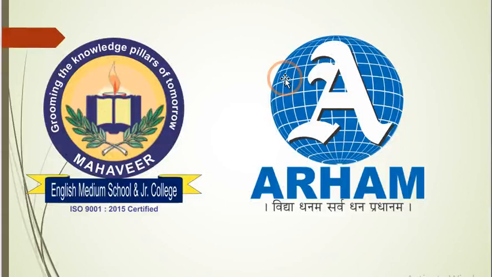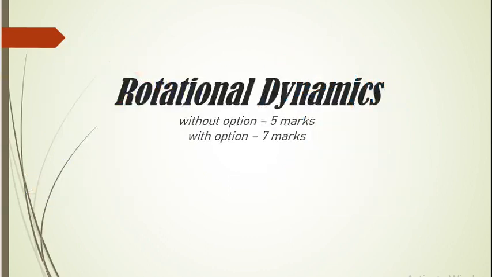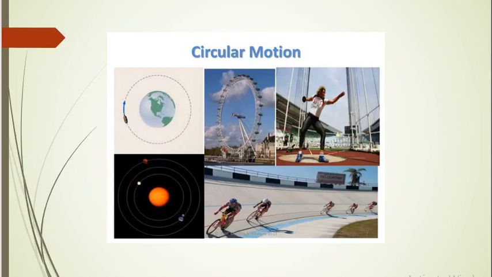Here we are with the syllabus of physics. We are going to start with the first chapter. Name of chapter is rotational dynamics. In your question paper, this chapter will be there for 5 marks without option and for 7 marks with option. We are going to distribute this chapter into two subparts. One is regarding circular motion and one is regarding rotational motion. Let's start with circular motion part.